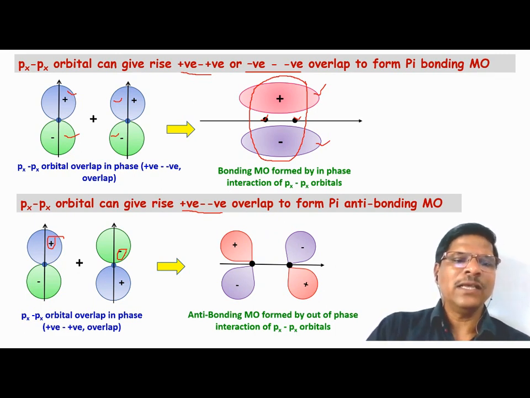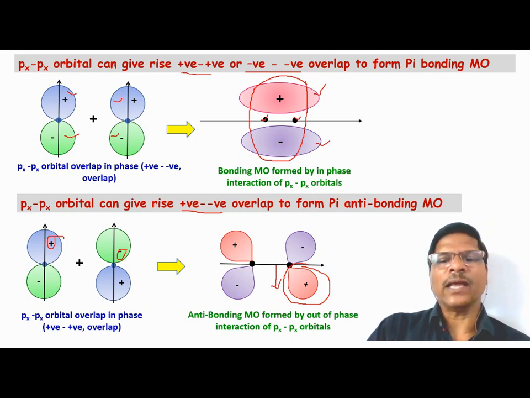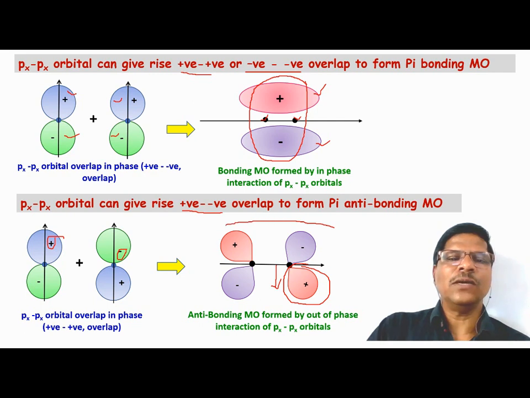So you can see these electron density contours are away from the atomic nuclei and perpendicular to the internuclear axis. So this will result in the antibonding interaction.